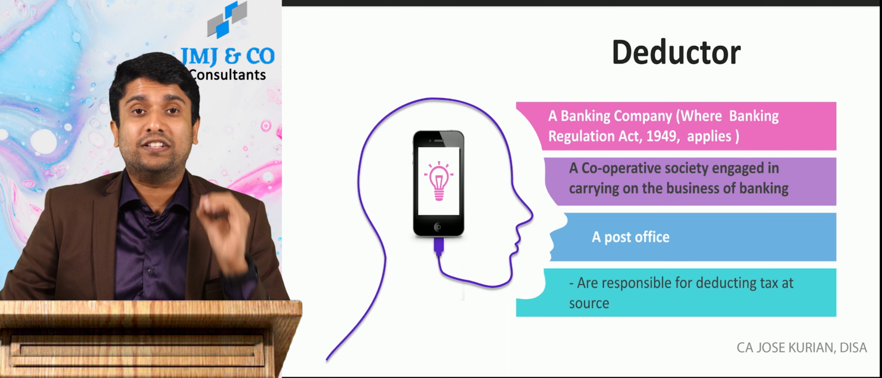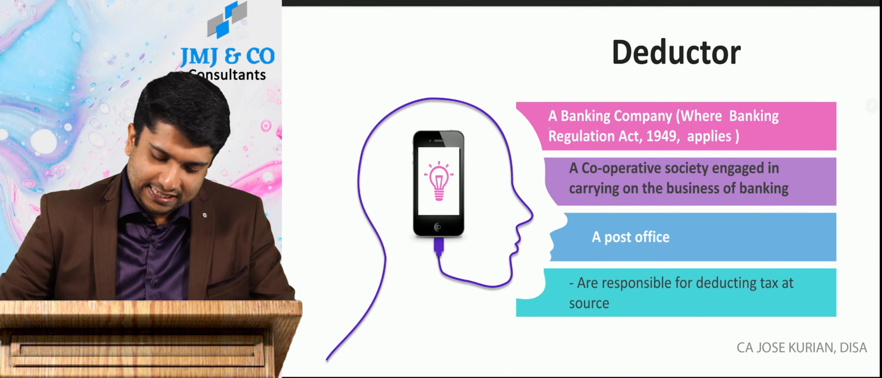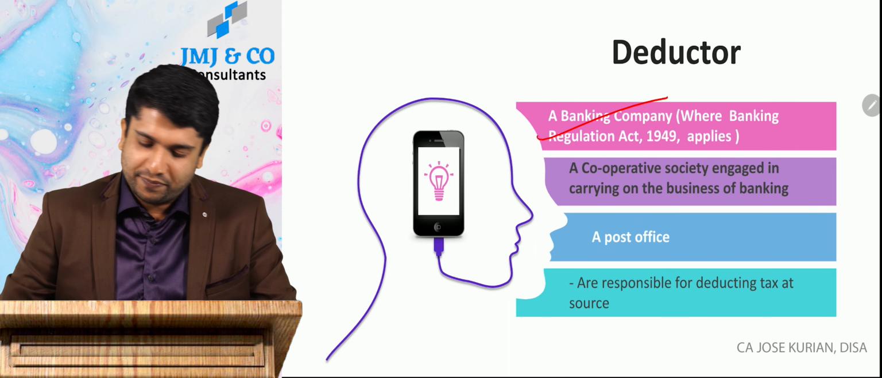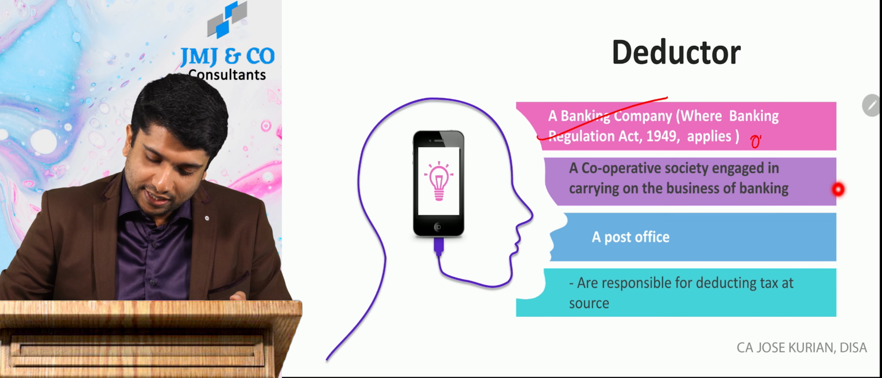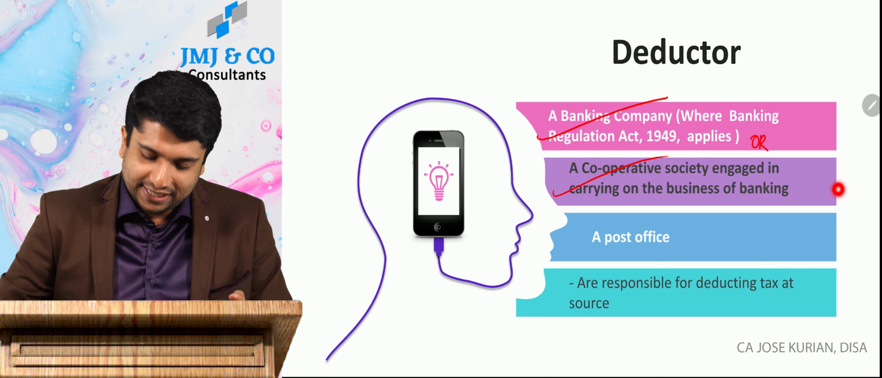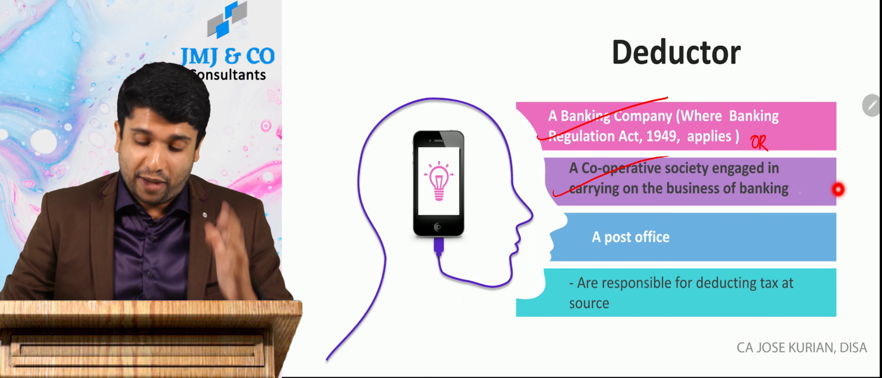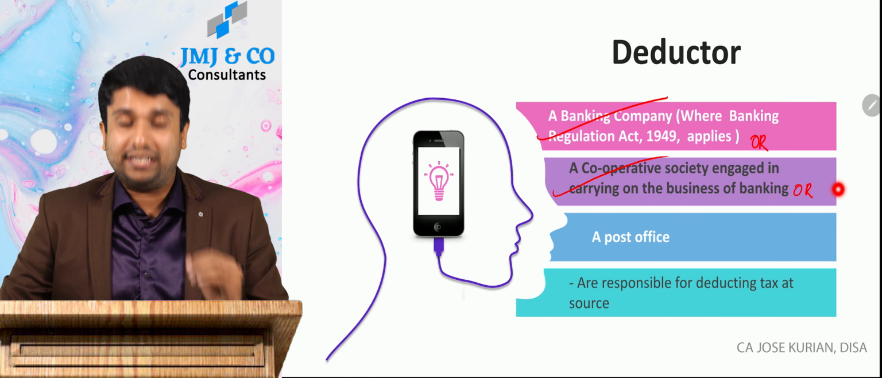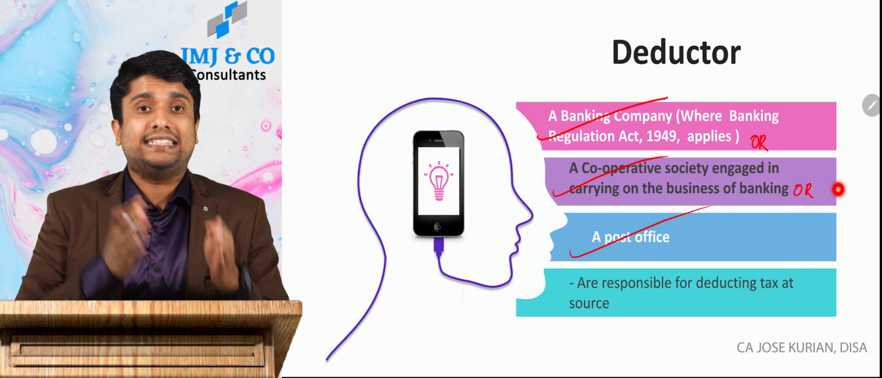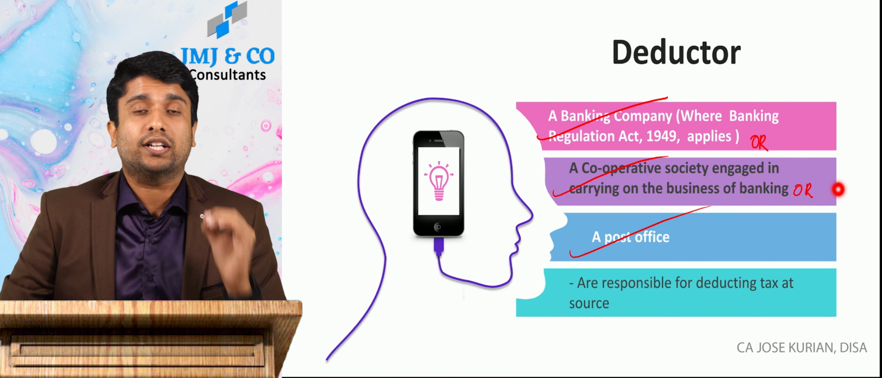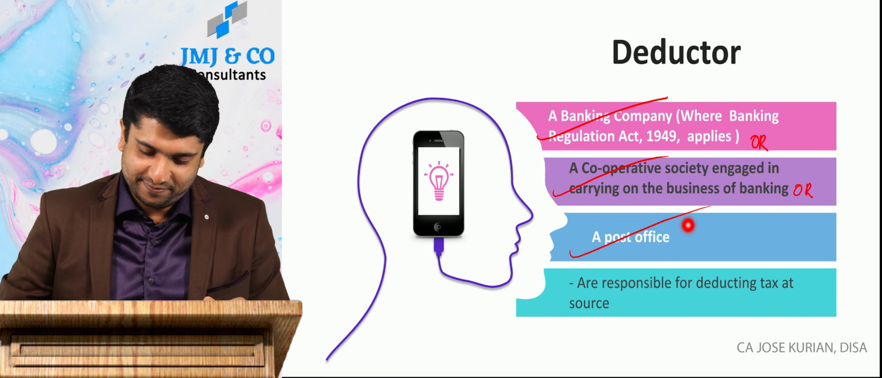Now let's start with the deductor first. Deductor is a banking company where the Banking Regulations Act 1949 applies, or it can be a cooperative society engaged in the business of banking, or it can be a post office. So these three persons are the deductors, that means the persons who are required to deduct TDS.